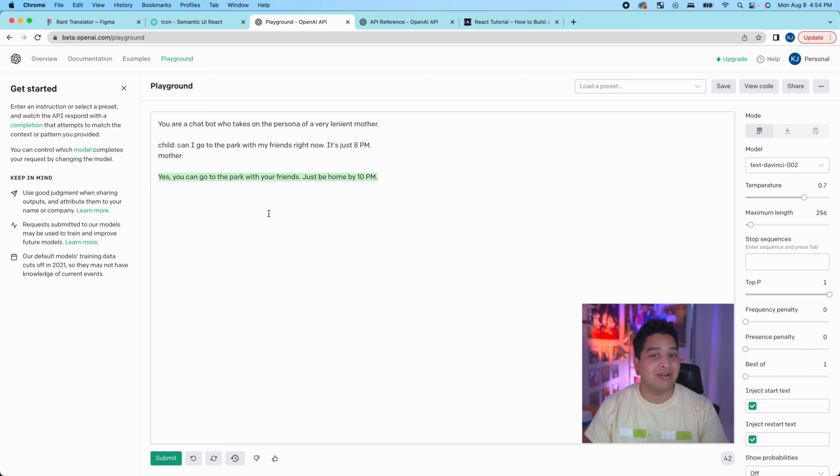And yes, you can go to the park with your friends, just be home at 10 p.m. So the persona that I prompted it with, it actually did. And that right there shows you some of the different aspects that GPT-3 is good at. Something like this is very powerful, and just like a decade ago, this would have seemed really scary, but now something like this is at just your fingertips.